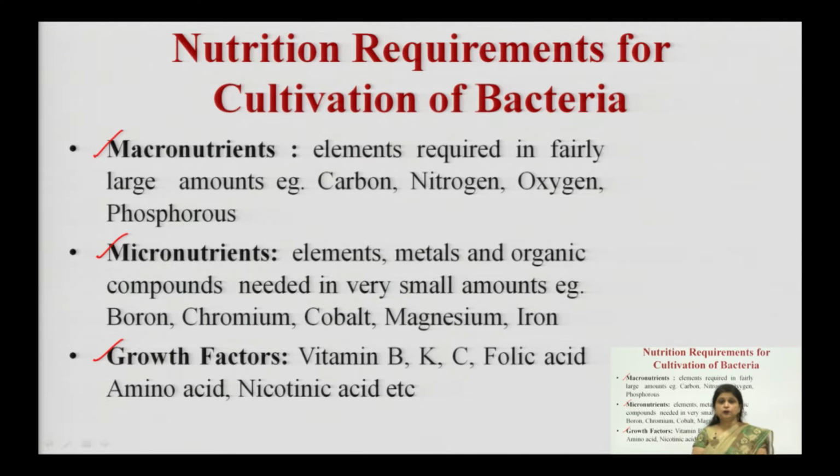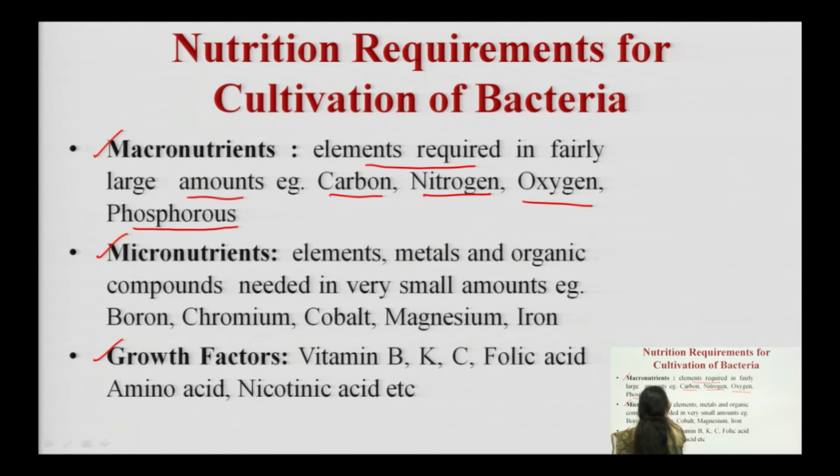Macronutrients are the elements which are required in fairly large amounts for microorganisms to grow, and they are an essential requirement. For example, a carbon source, a nitrogen source, oxygen and phosphorus are all macronutrients required in fairly large amounts.